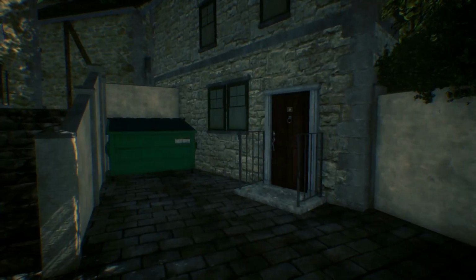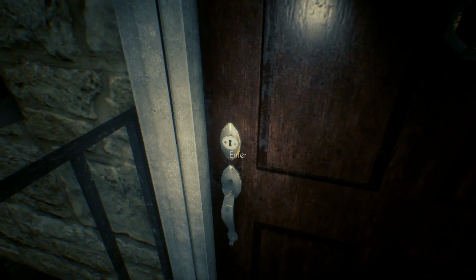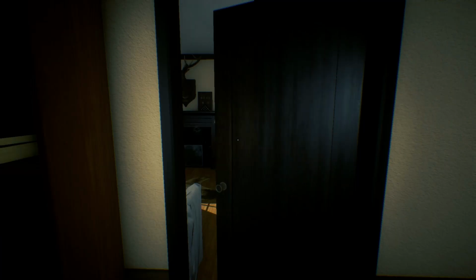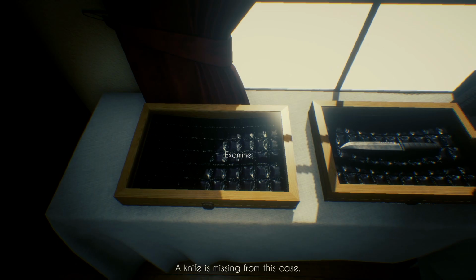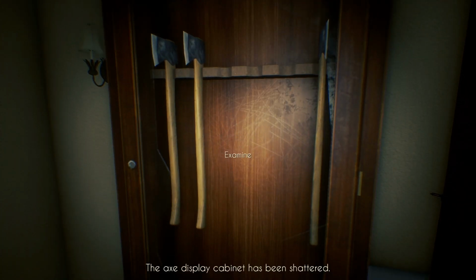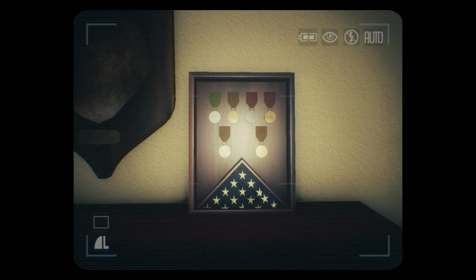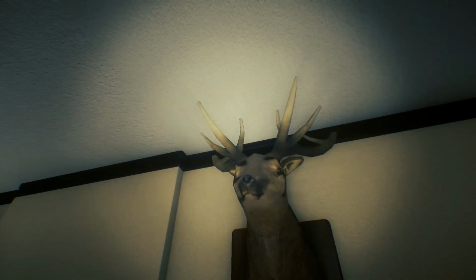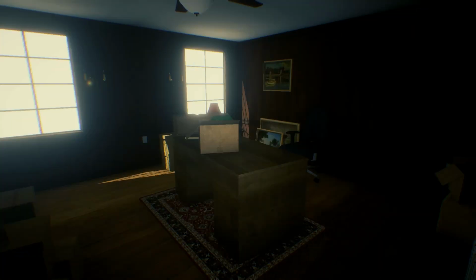Finally remembering the key that I found in the locker, I tried Bernard's house since I just discovered his address. While in Bernard's house, we find some very interesting things. The first is a room full of weapons, specifically a set of knives where one is missing. We also find what looks to be a broken cabinet with a missing axe, giving us two possible murder weapons currently missing. We also find some military decorations. Military badges, so they're probably using it as a way to display he knows how to kill or something, like he's very tactical. Looks like his office.